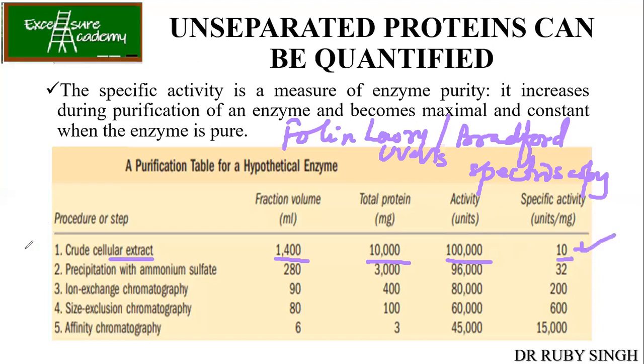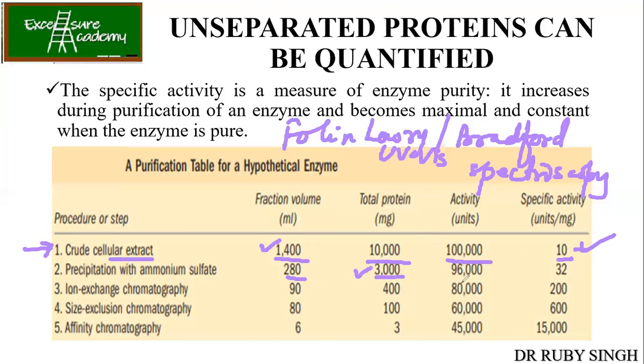Is this part clear? Yes, ma'am. Okay. So now you know that you're going to do the precipitation with the ammonium sulfate. Once you do the ammonium sulfate precipitation, the volume reduces, correct? So 280 ml you got. Again, use your Folin-Lowry method. You are getting 3000 milligrams. So you can see that as the total volume is reducing, your total protein is also reducing.